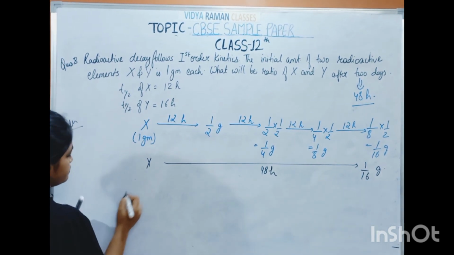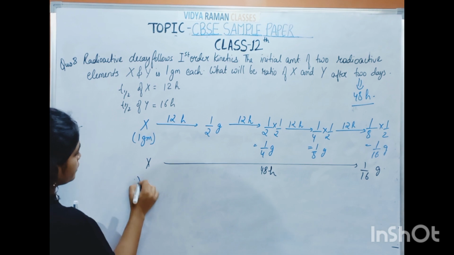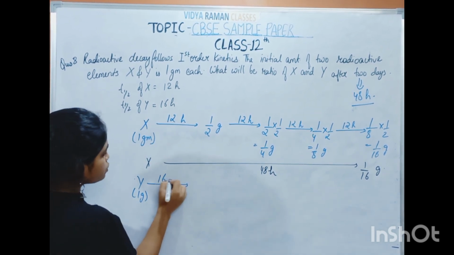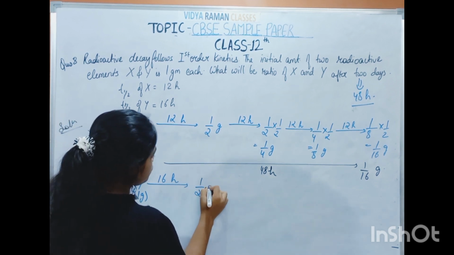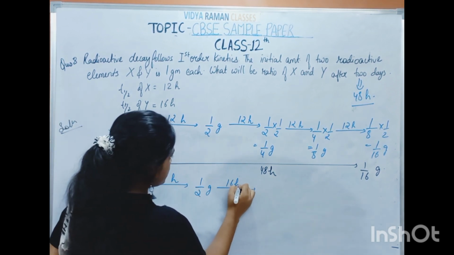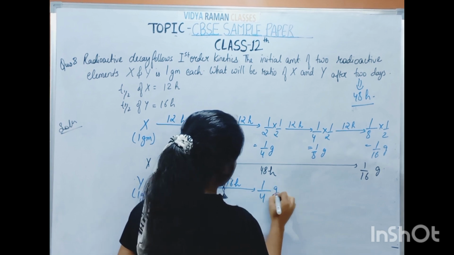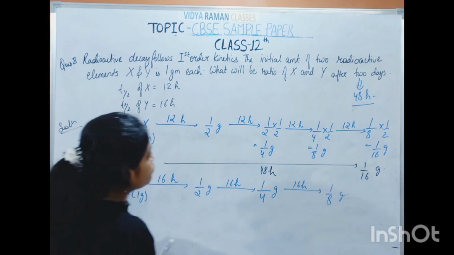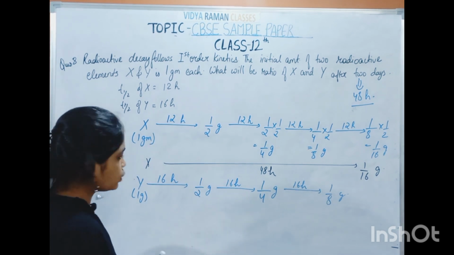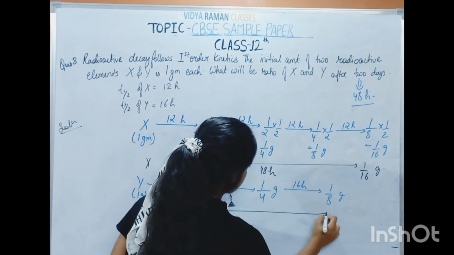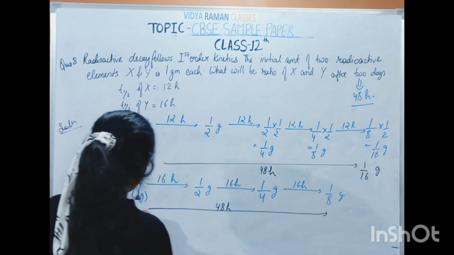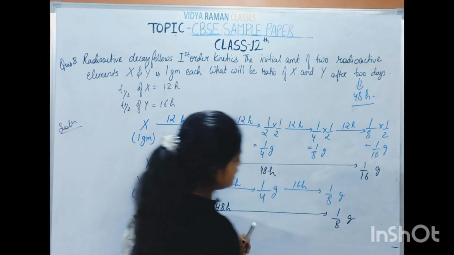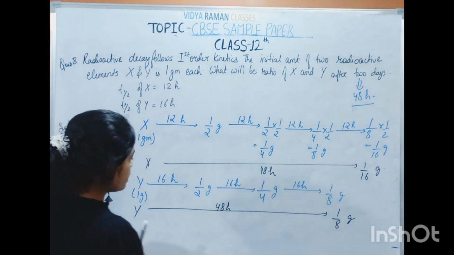Now for Y, which is also 1 gram, but its half-life is 16 hours. After 16 hours, it will become 1 by 2 gram, again after 16 hours it will become 1 by 4 gram, and again after 16 hours it will become 1 by 8 gram. We have to calculate it for 48 hours only, so Y after 48 hours has 1 by 8 gram left.